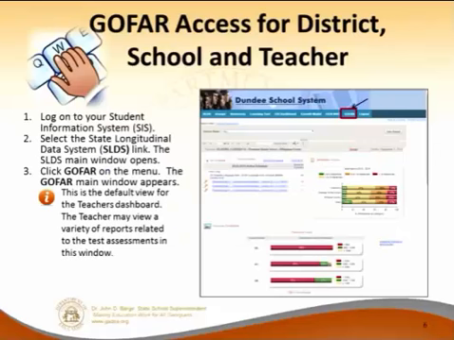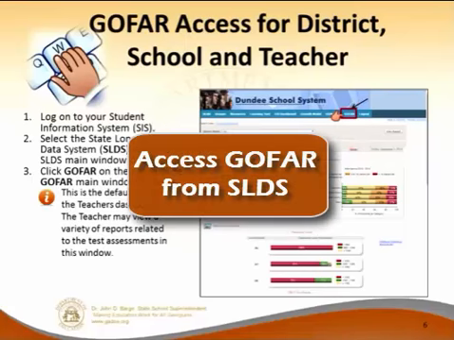system bank. Well, how do you have access to GOFAR? Well, one, you don't have a URL. Everything is run through your student information system. What you will do, this should look fairly familiar, but there will be a new button called GOFAR. And that GOFAR button will be right there in your student information system when you log into the SLDS. So that's State Longitudinal Data System.